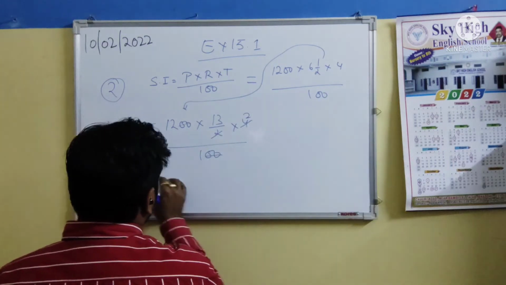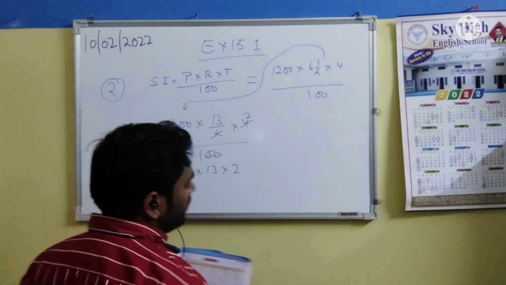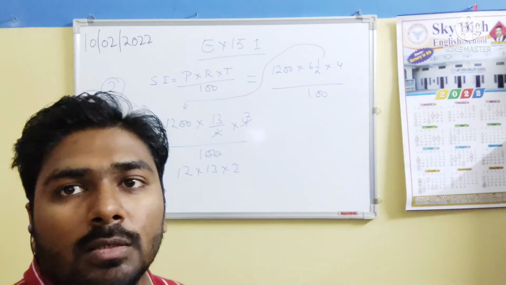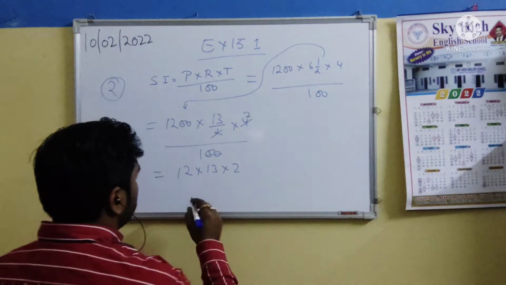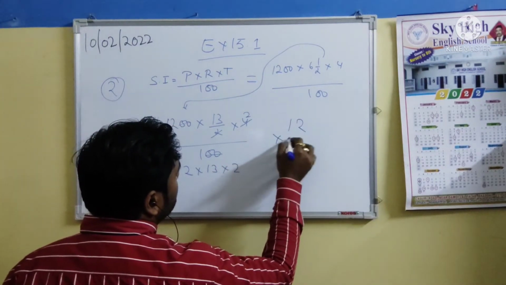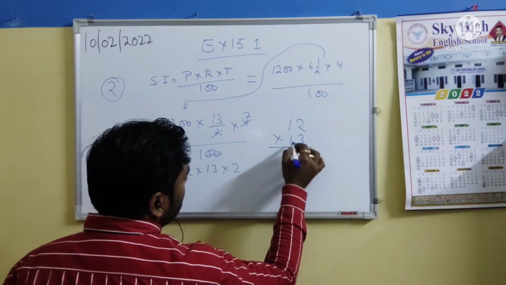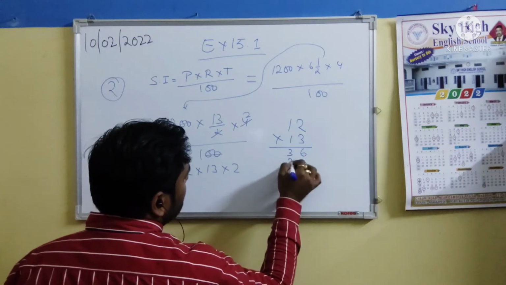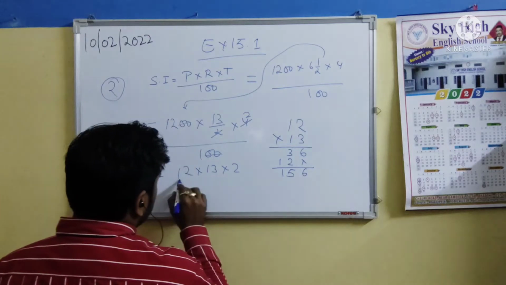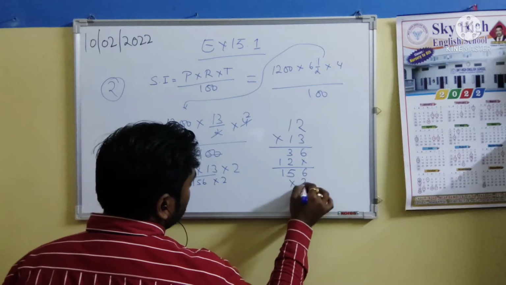So we got 12 multiplied by 13 multiplied by 2. After this we multiply the things. We multiply 12 by 13: 3 2s are 6, 3 1s are 3. Then 1 2s are 2, 1 1s are 1. So it's 156, and then multiplied by 2.